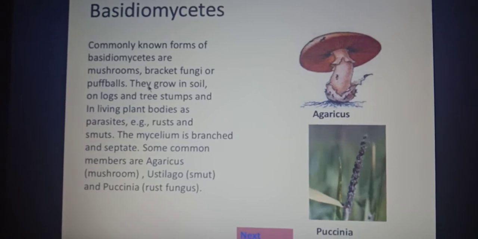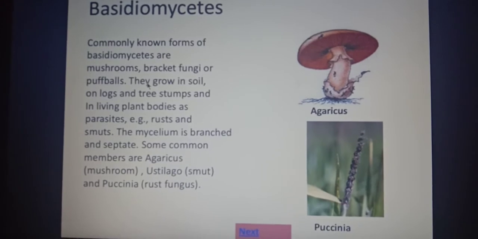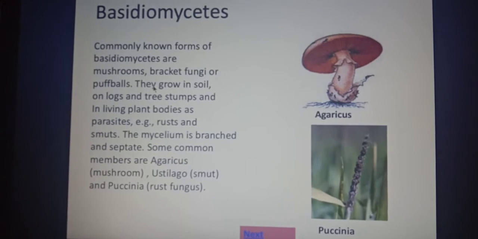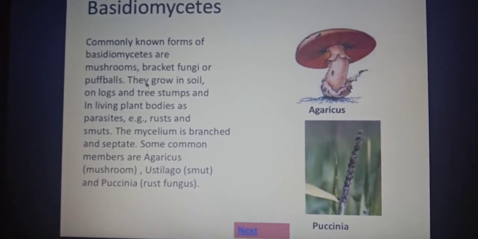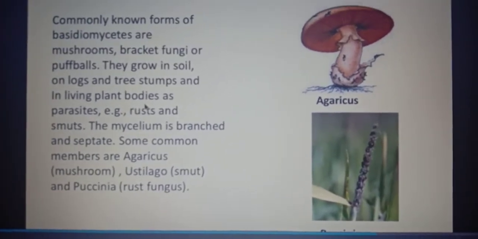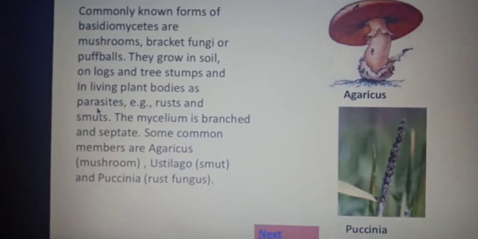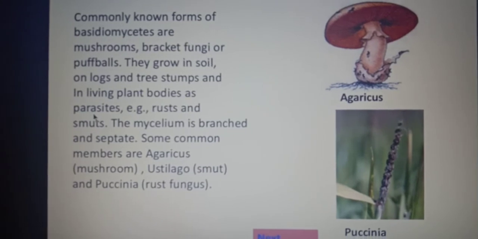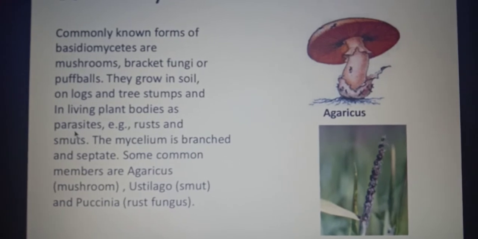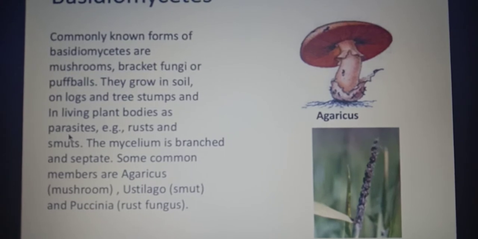Now, the habitat is they grow in soil, on logs and tree stumps, and in living plant bodies as parasites. Okay, so basically they are saprophytic and parasitic in nature. For example, two examples are given here: rust and smuts. Rust का scientific name is Puccinia and smut का scientific name is Ustilago. So Puccinia and Ustilago are the two parasitic fungi that parasitize the crop plants. Okay.